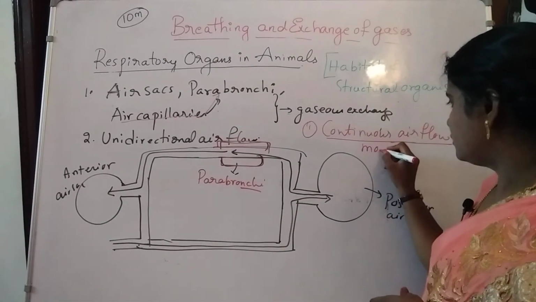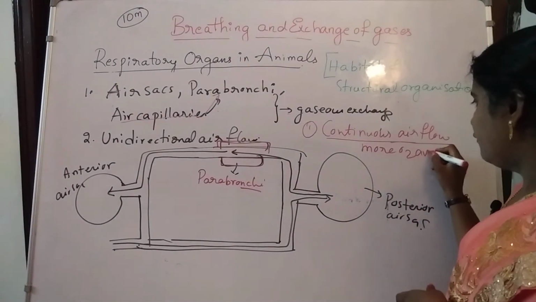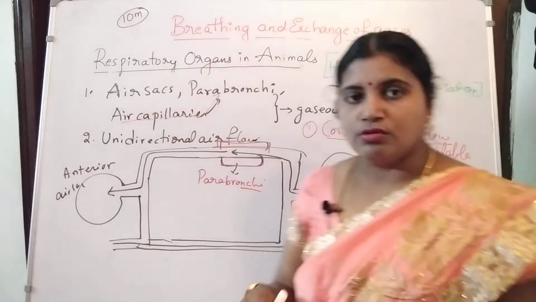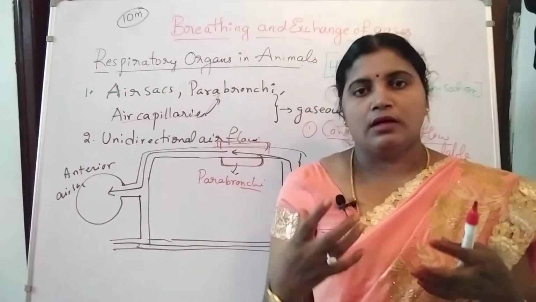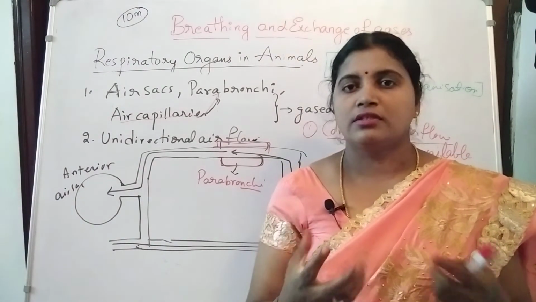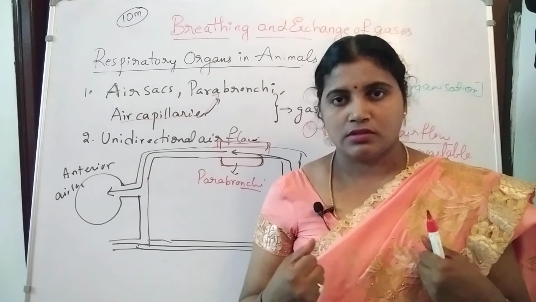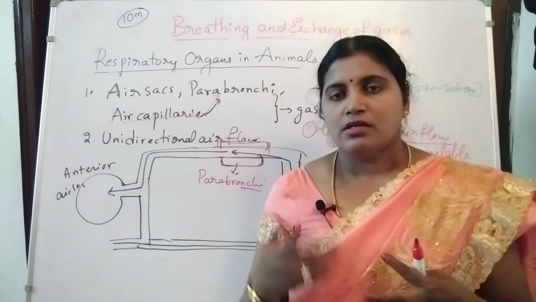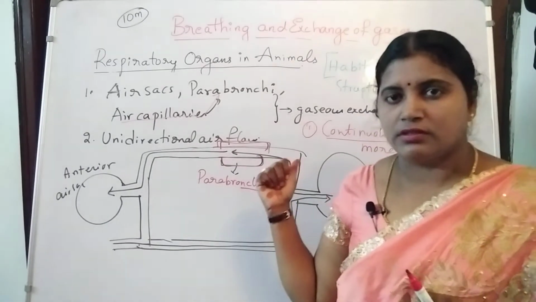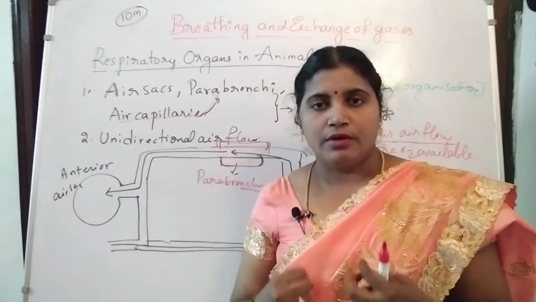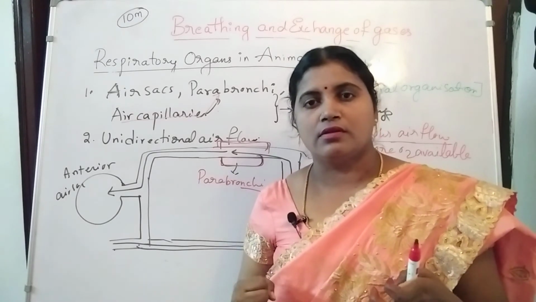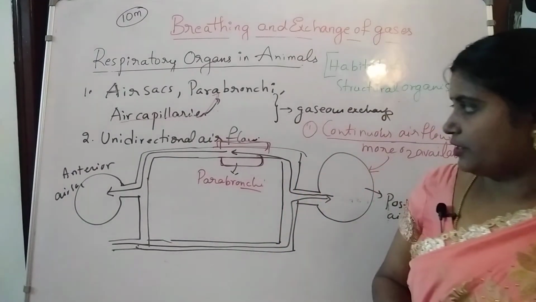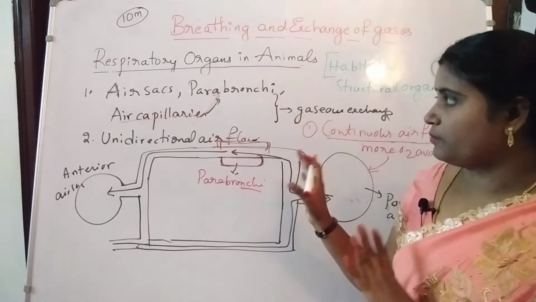Because of this continuous flow, more oxygen is available in the air sacs. More oxygen is available in the air sacs, so that the bird is going to take the oxygen completely. Why? Because oxygen is very, very important for the releasing of the energy. So that's why the bird always is going to have the oxygen, because during the expiration process also it is going to gain that oxygen from the air. That is a very, very important point. So see, once again I am repeating the points in the birds.